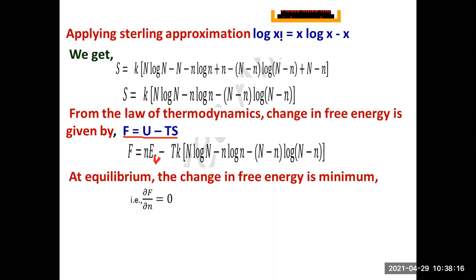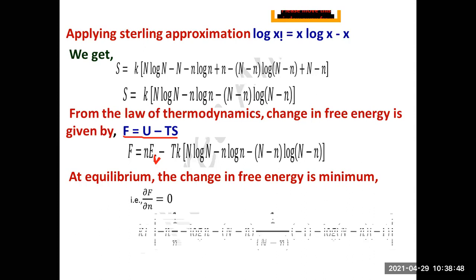That is the reason the next step comes into the picture, that is dou F by dou N, which is equal to 0, right? So differentiating this free energy function with respect to the change which has occurred in the Schottky atoms, definitely it will be minimum. This is the mathematical equivalent of this statement. The change in free energy is minimum can be mathematically written as dou F by dou N is equal to 0.